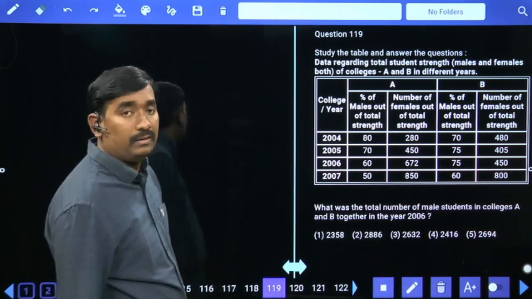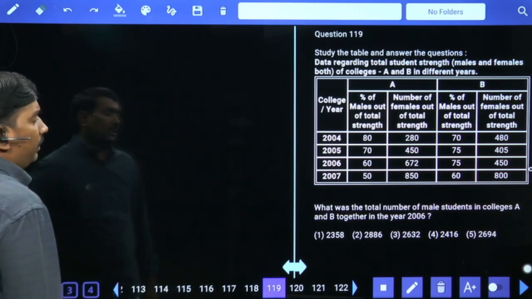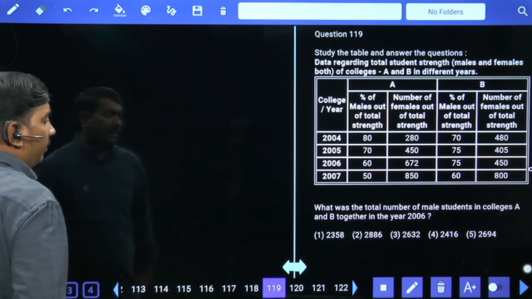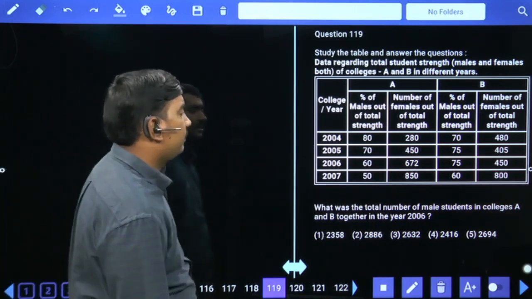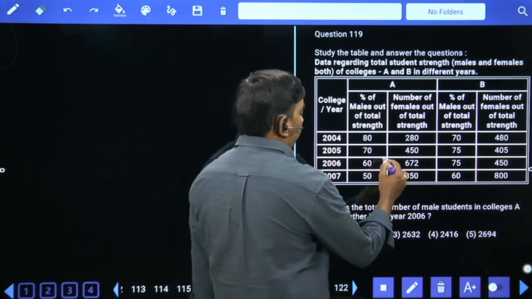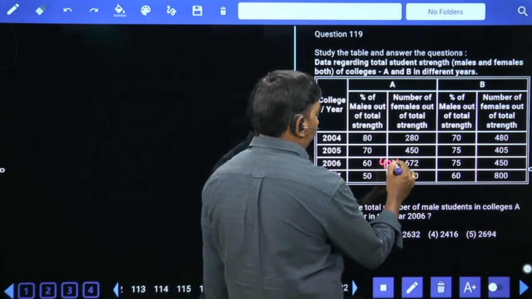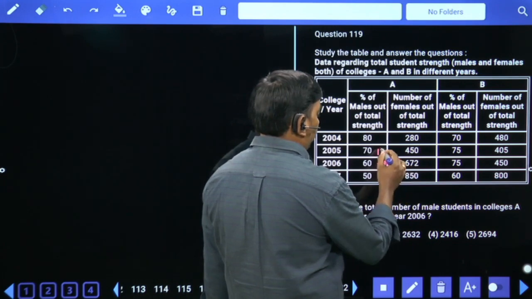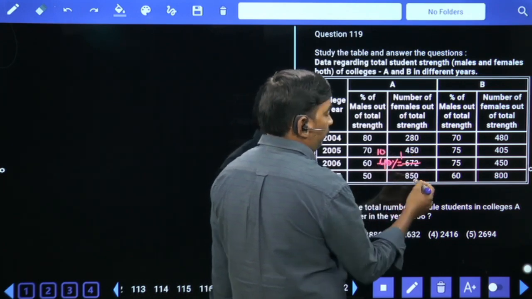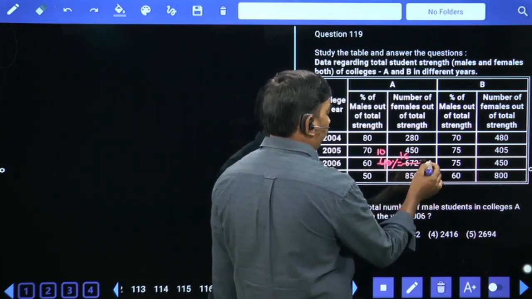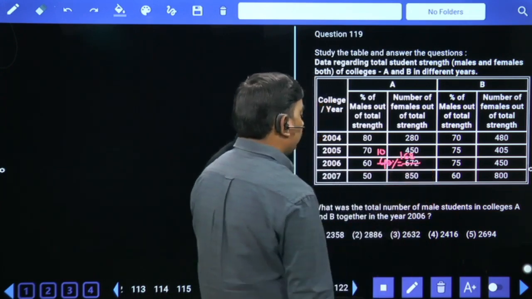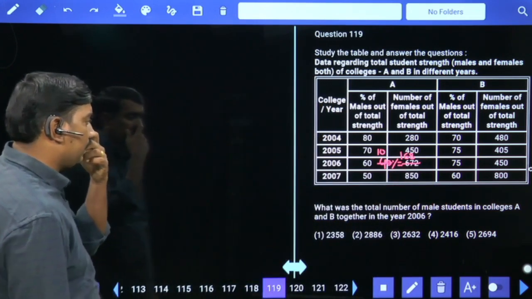Next. What was the total number of male students in colleges A and B together in 2006? 40% value 672. 10% value 168.